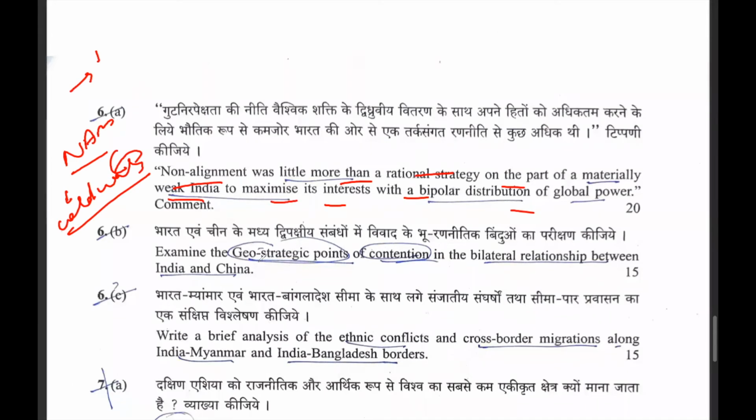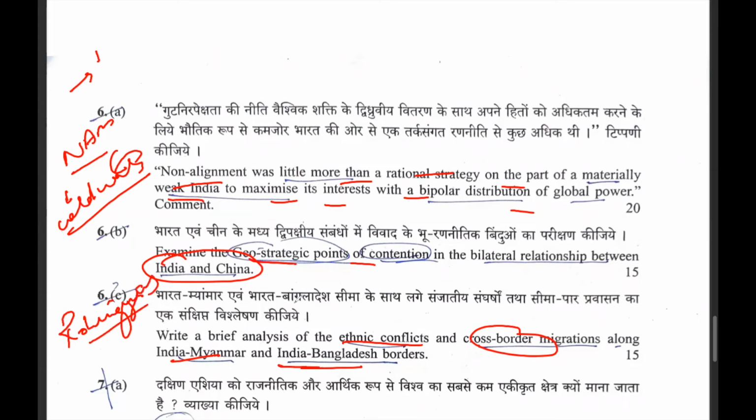They have asked this question regarding the geostrategic point of connection with respect to the Indo-China relations. Totally direct question. They have also asked a question related to the ethnic conflicts and cross-border migration along with the India-Myanmar, India-Bangladesh border. It means they are directly talking about the role of Rohingyas and its impact in India-Myanmar relations, and they are asking the illegal migration from Bangladesh and the impact of India-Bangladesh relations due to the NRC in Assam. Okay, this is what they have been asking.